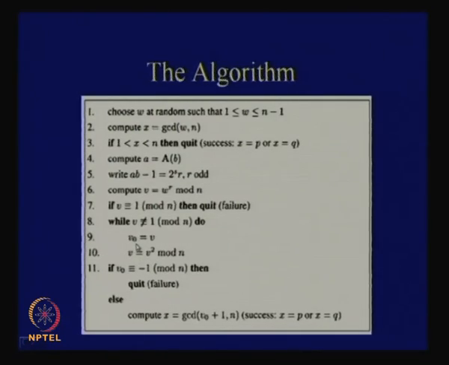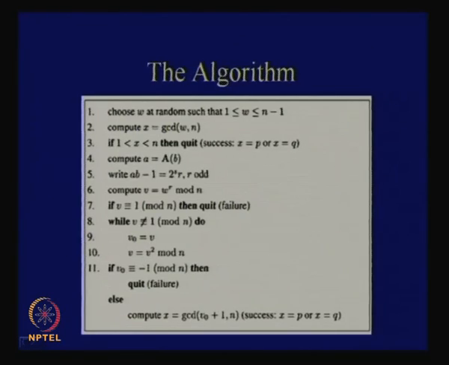The other possibility could be that v naught is equal to minus 1, so we check whether v naught is equal to minus 1. If it is, then that is also a failure. But if v naught is not equal to minus 1, then v naught is neither plus 1 nor minus 1, but v naught square is equal to 1. So, v naught is a non-trivial square root of 1.